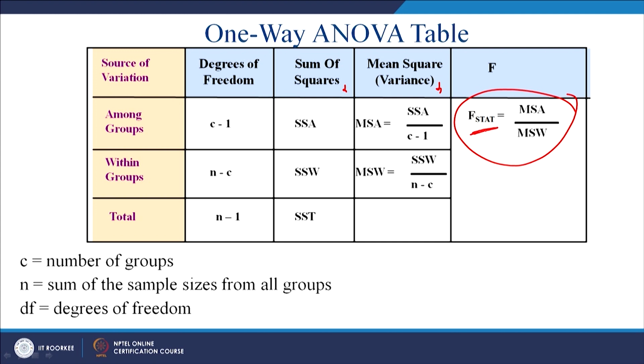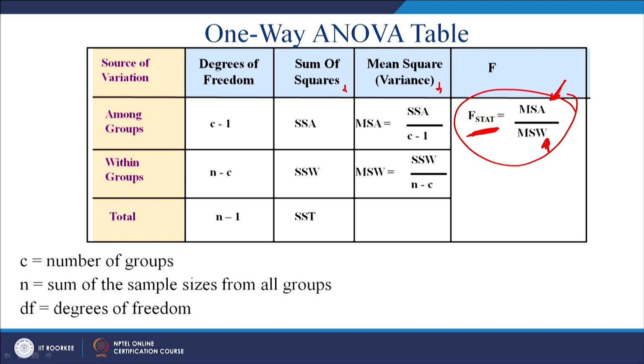F statistics is nothing but the ratio of among group variation and within group variation. So, we will always compare among group and within group variation, and we will see whether this F statistics is within the rejection region or acceptance region.